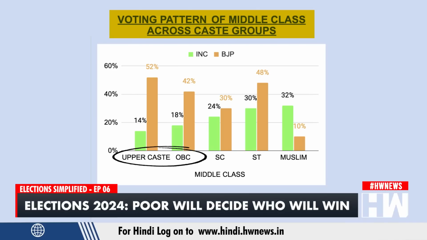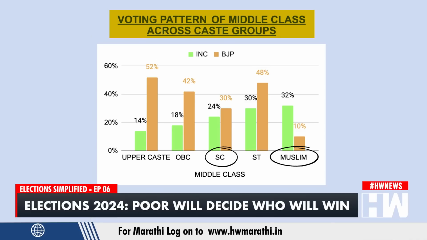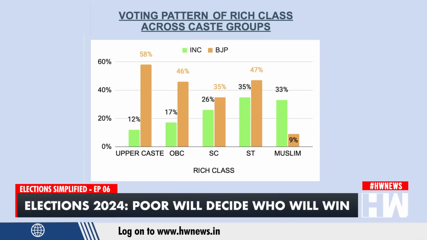A similar trend is visible again in the middle class, where the upper caste, OBCs and STs are voting for the BJP in higher numbers, while the SCs and the Muslims are voting for the Congress in higher numbers comparatively to other caste groups. And again, the same voting trend is visible amongst the rich class.